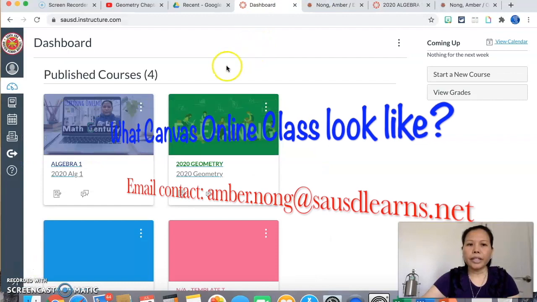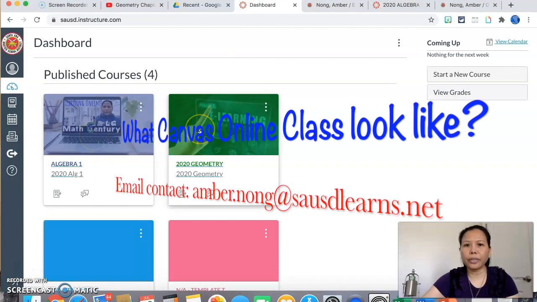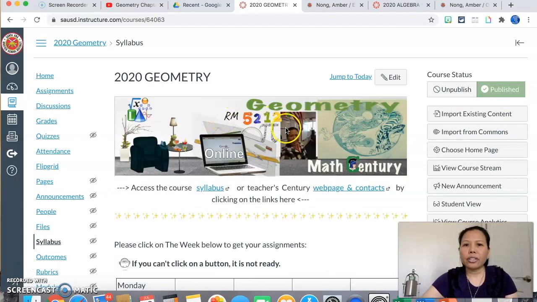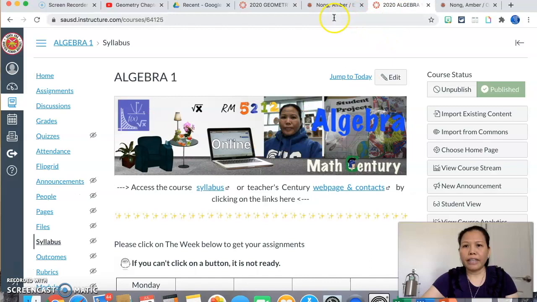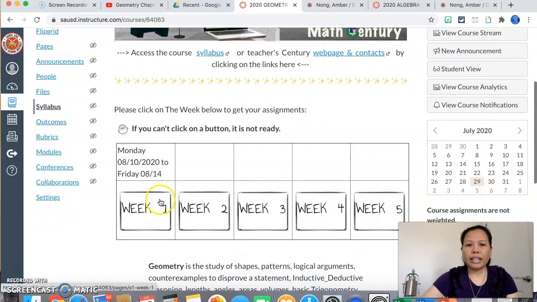Okay, once you are in on Canvas, you will go ahead and choose the class that you are going to. For the purpose of this one, I'm going to show you geometry, but it should say so on the very top which class you're in. Let's say you're in algebra, it should say algebra. And if you're in college algebra, it should say so, and geometry. You're going to see any date that have for the current school year.